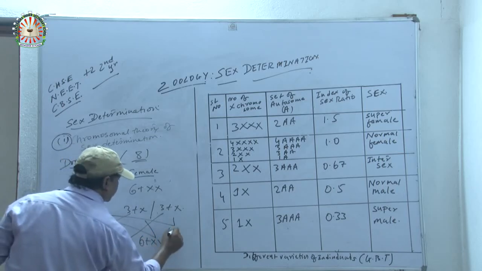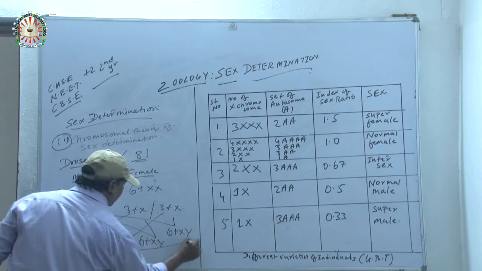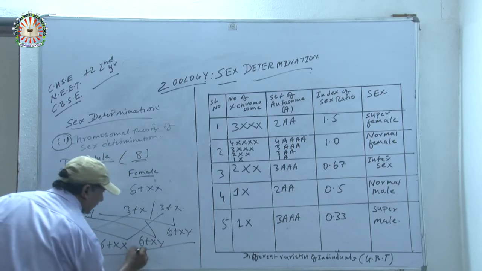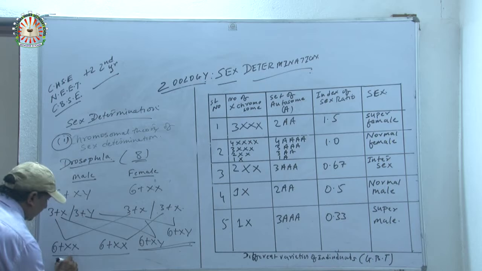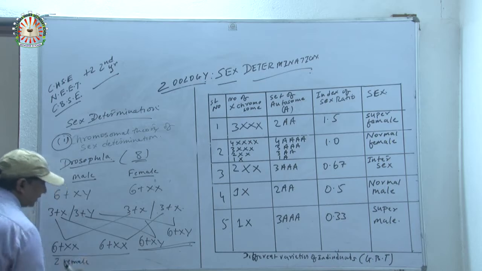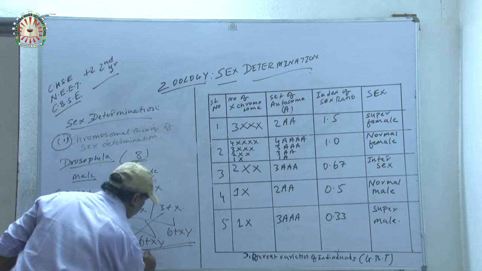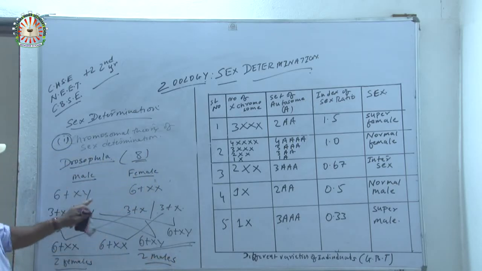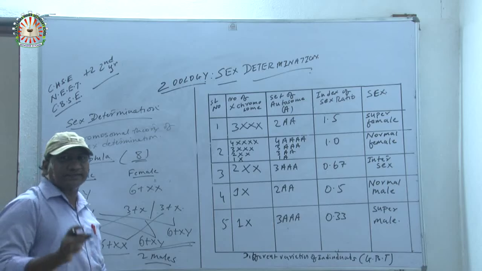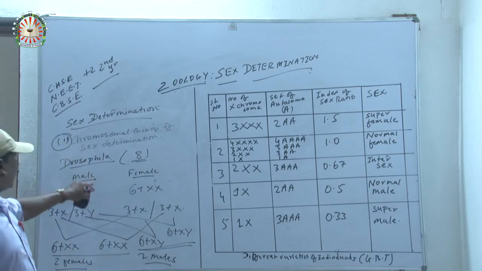Out of 4 individuals, 2 are female and 2 are male. Remember, the chromosome number of Drosophila is 8.